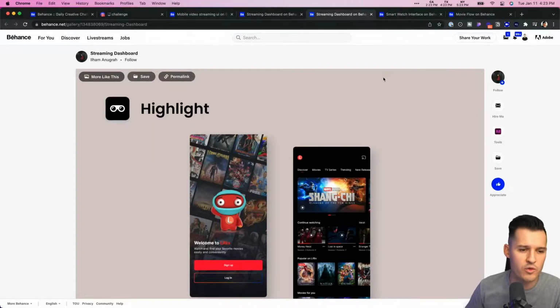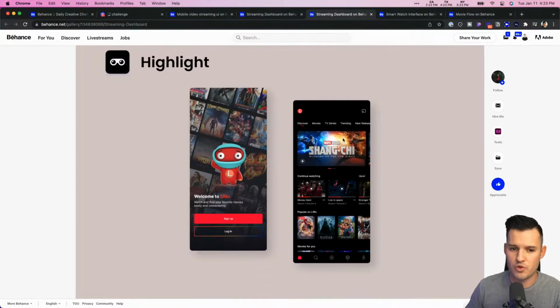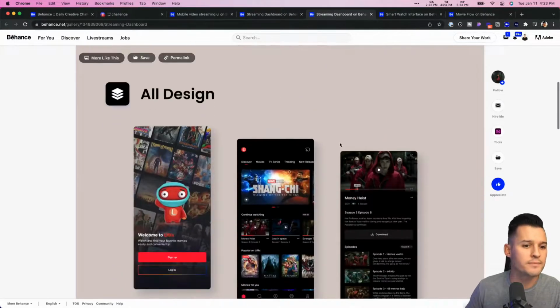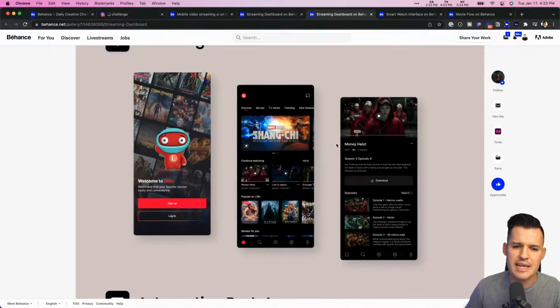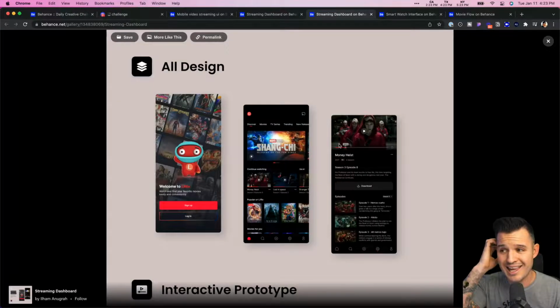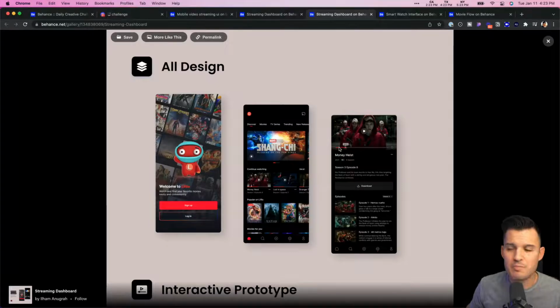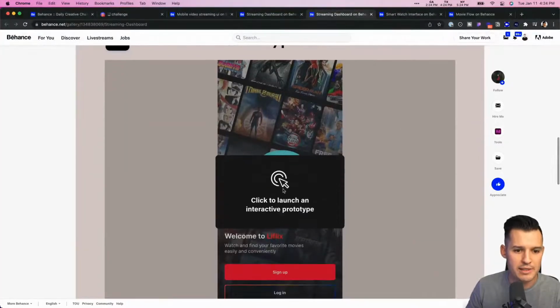This one is by Ilham Anura, and this is another one of the streaming dashboards from yesterday. Yeah, the design. See the difference when you go to pure black like that, or at least a darker black, almost black. It just punches a little bit more. It's just better, I think, for video viewing if you're going to do a dark interface like that. So looks real nice. Let's jump into this one.